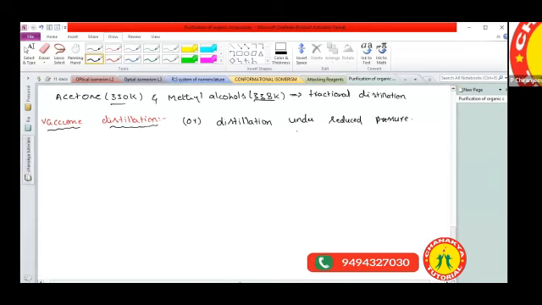For example, water. What is the boiling point of water? Tanish, what is the boiling point of water? Water boiling point temperature. Sir, more than 40? 100 degrees centigrade. It is a constant. Water boils at 100 degrees centigrade. What is the freezing point of water? It is 0 degrees centigrade.